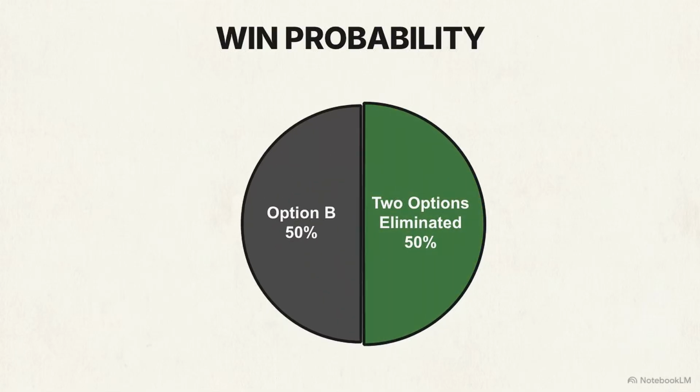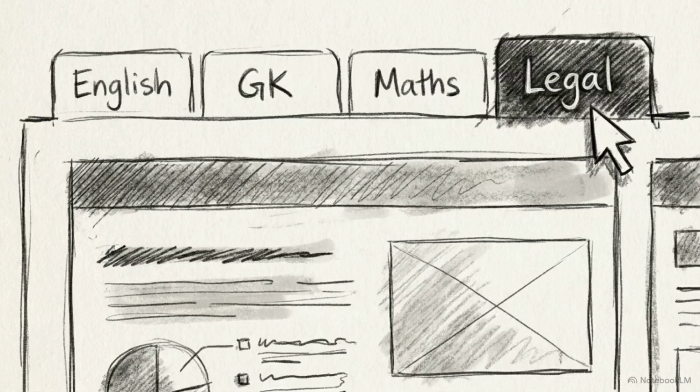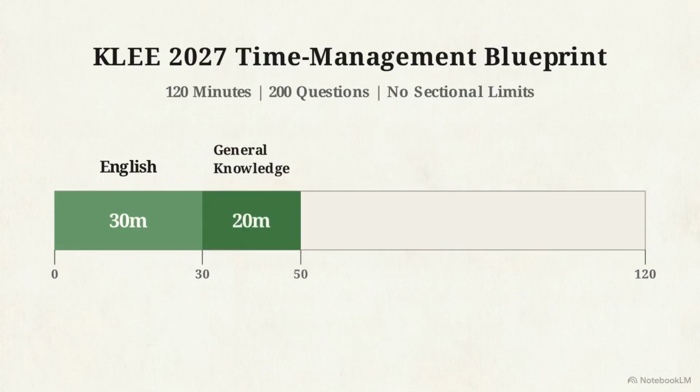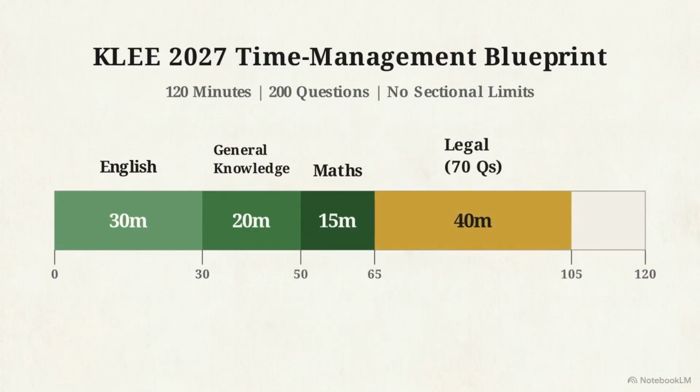KLEE does not impose sectional time limits, which allows you to build a custom schedule for the paper. A reliable time block strategy allocates 30 minutes for English, 20 minutes for general knowledge, and 15 minutes for maths. This leaves 40 minutes for the 70-question legal section, with a 15-minute buffer remaining at the end.